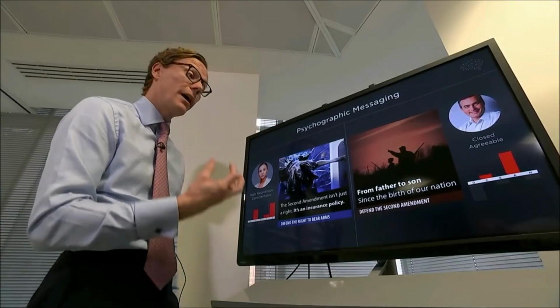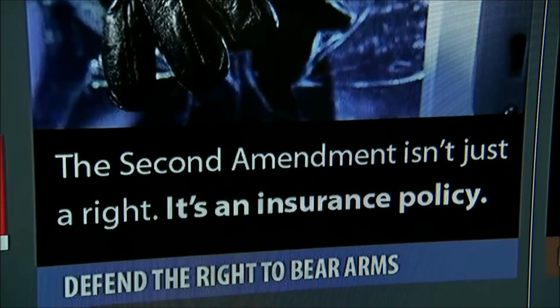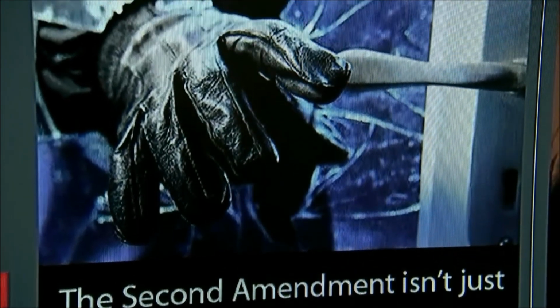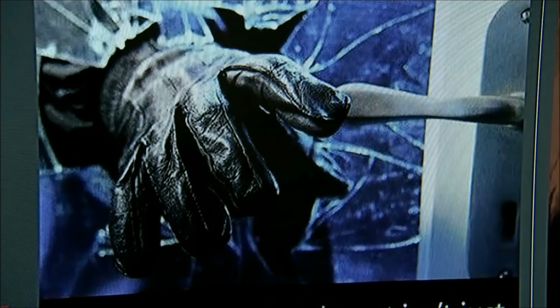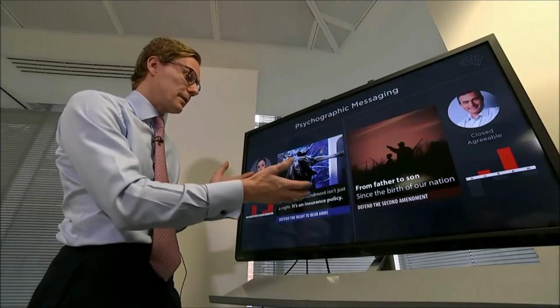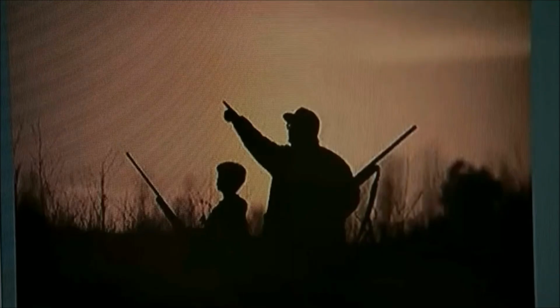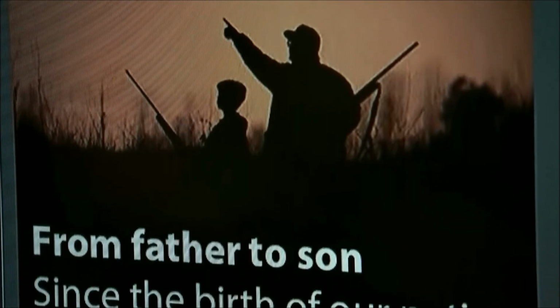Now, let's look at an example on how this actually works, and I'm sure you'll understand what I mean here. For example, on gun control or the Second Amendment, the right to bear arms, there's one message for people scared of burglary. And that's the picture and the message that you would put on their Facebook page or somewhere like that? Exactly that. But for what they call closed, agreeable types, the message is rather different. The same issue, gun rights. This is about the father that teaches his son to shoot.